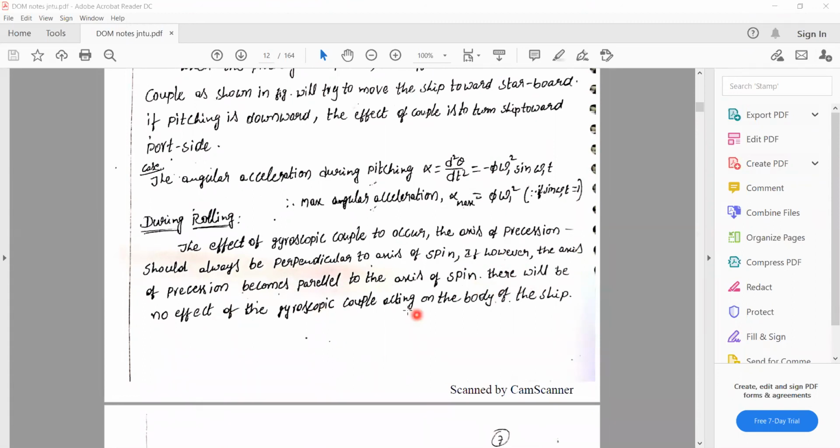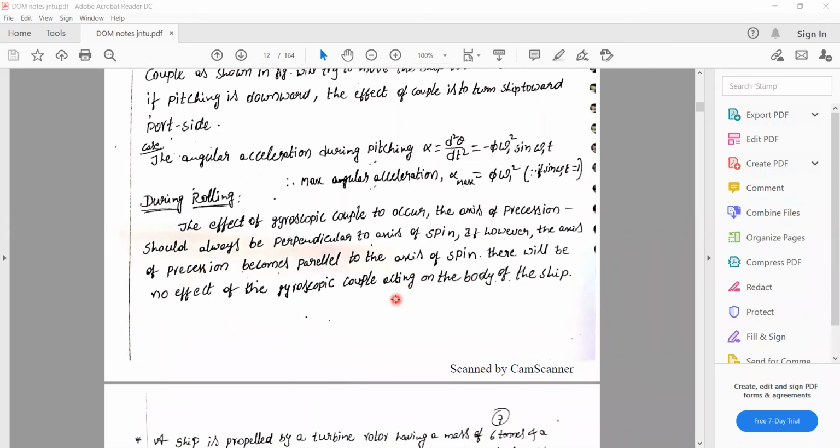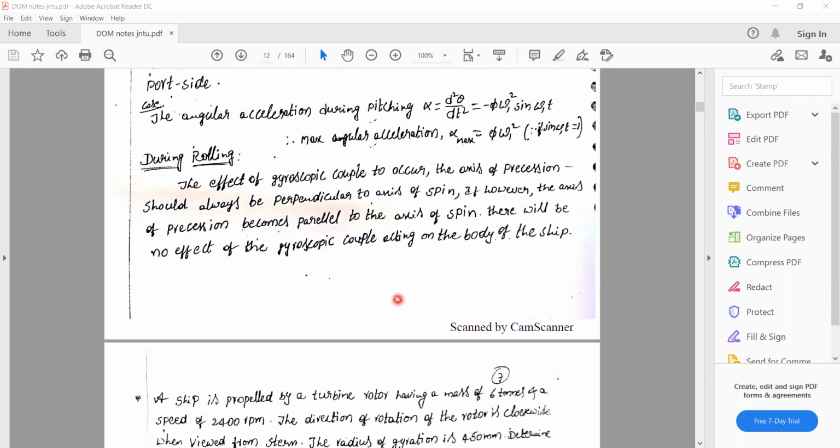So when the axis of precession is parallel to the axis of spin, we can simply avoid the rolling effect that may happen in our naval ships. So the rolling effect is easily overcome by taking this particular principle, that the axis of precession becomes parallel to the axis of spin. So these are the three effects generally occurring in our naval ship.